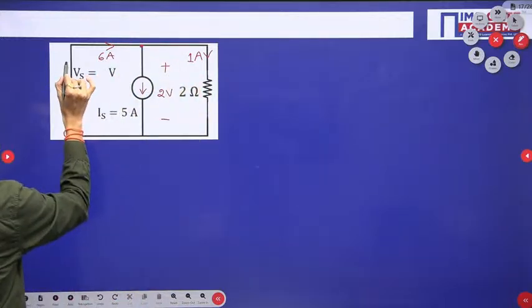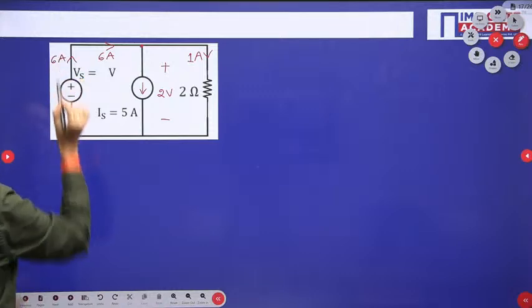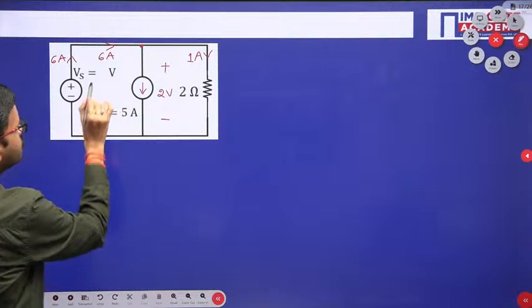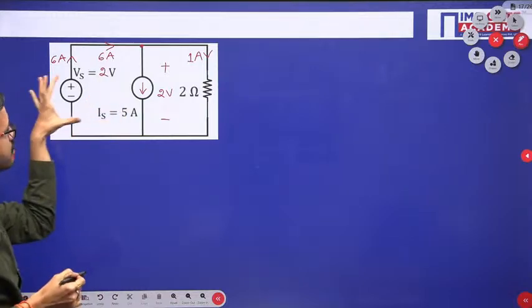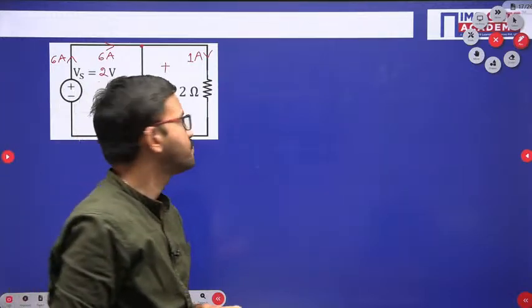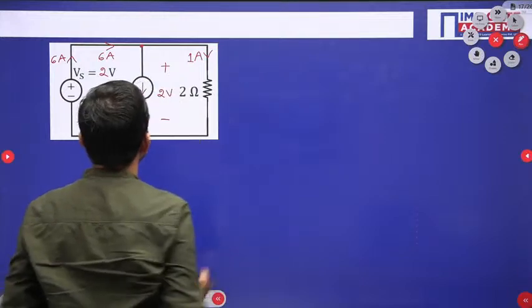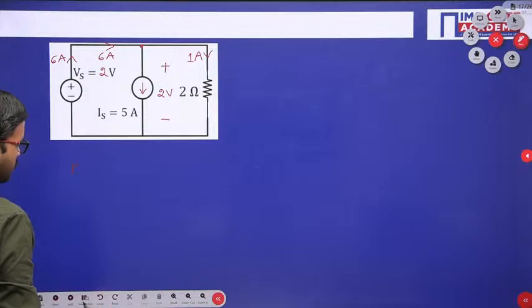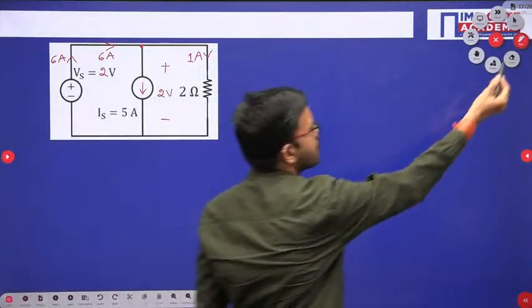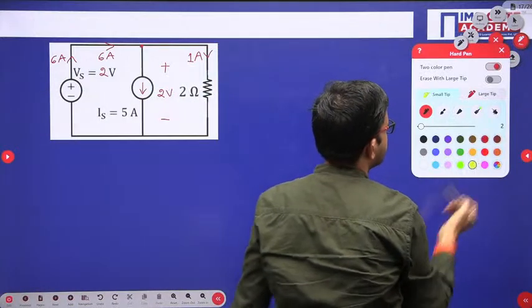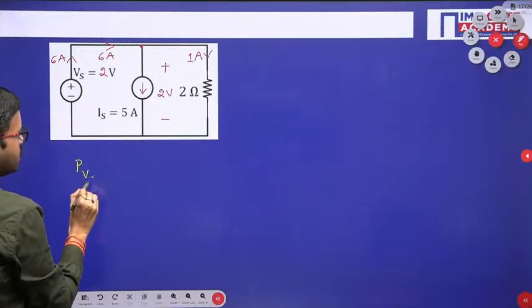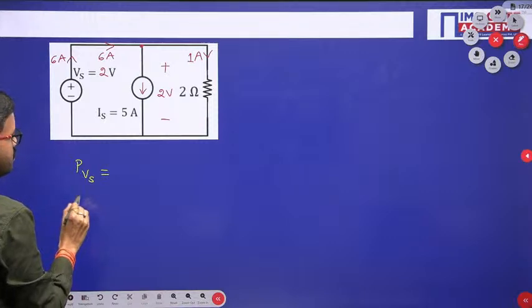So in this case what is happening? 6 ampere current is leaving from the positive terminal like this. So here 2 volt. That means in this case I am considering the voltage source value as 2 volt. So in this particular example, let us calculate the power across every element.